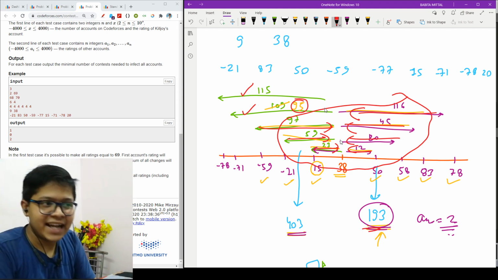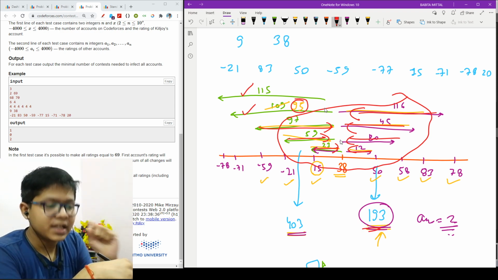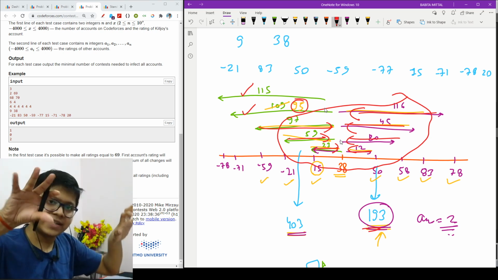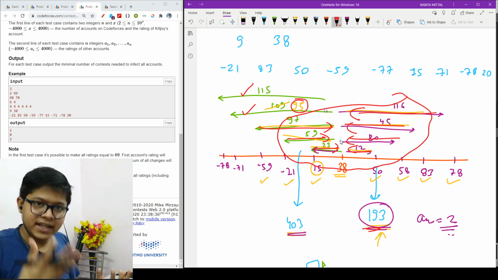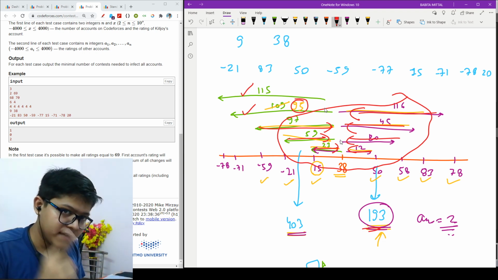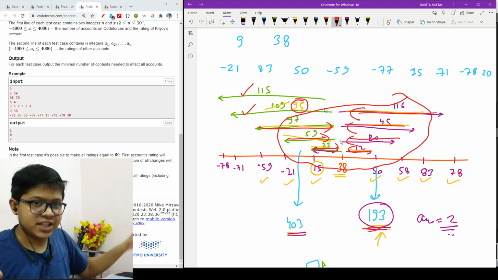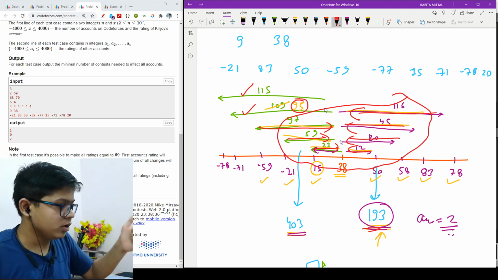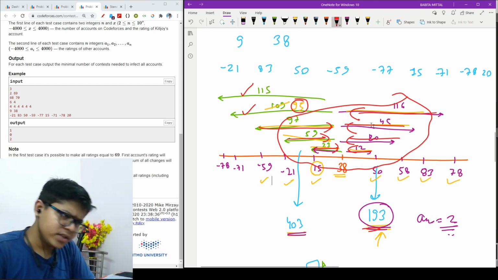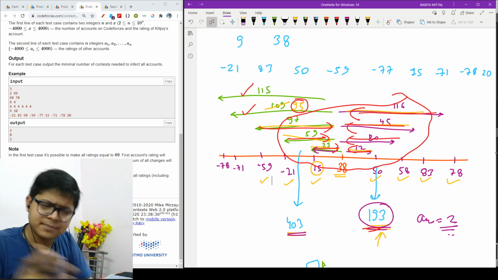So I can clearly see that if already all elements are infected, then 0 rounds required. If by any chance my left sum is equal to right sum, or I already have one infected element, then my number of rounds required will be 1. Else, like any other case, I would be able to achieve my infection in 2 rounds at max. So my answer would be 0, 1 or 2. Let us quickly see the code. I thought that you guys have understood it. If not, then please watch it again because it's pretty simple.